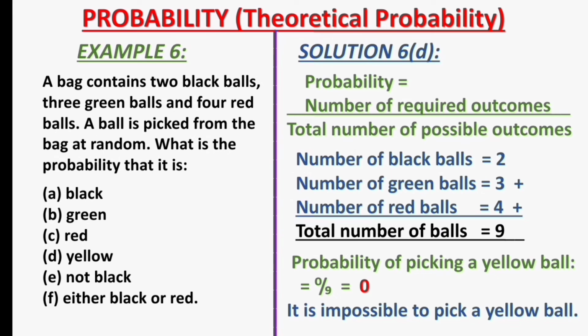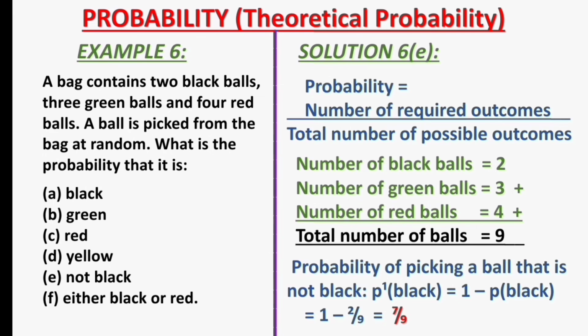Moving on, can you provide the solution to question 6e, which is the probability of picking a ball that is not black? Let's see if you can. For the solution to question 6e, the probability of picking a ball that is not black is equal to 1 minus the probability of picking a black ball. That should give us 1 minus 2 over 9, which is 7 over 9. I hope you got that right.